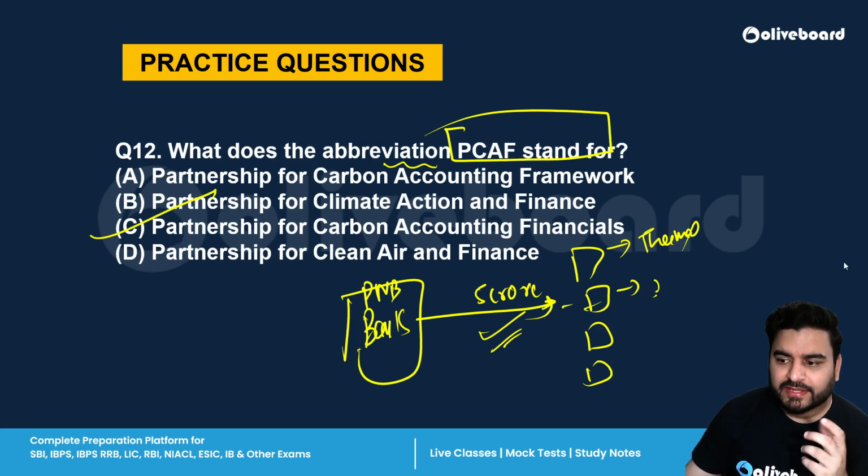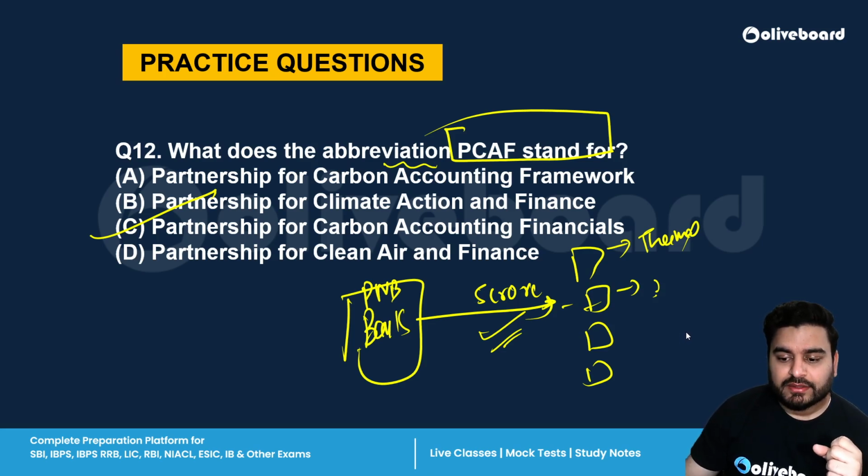At the bottom line, these banks aim to track and reduce their financed emissions. Whatever money they have given is used for some kind of production, and that production is releasing greenhouse gases in the atmosphere. They want to reduce that.